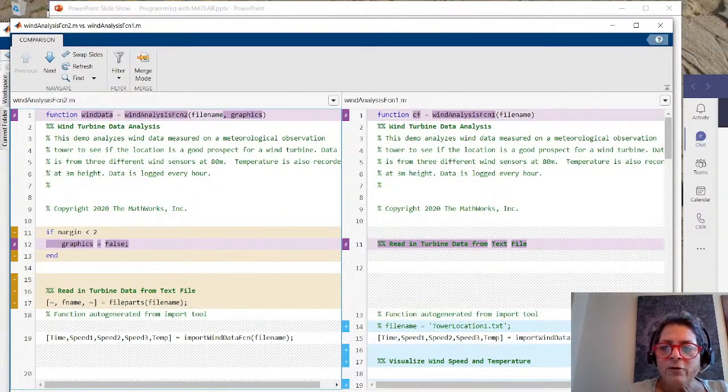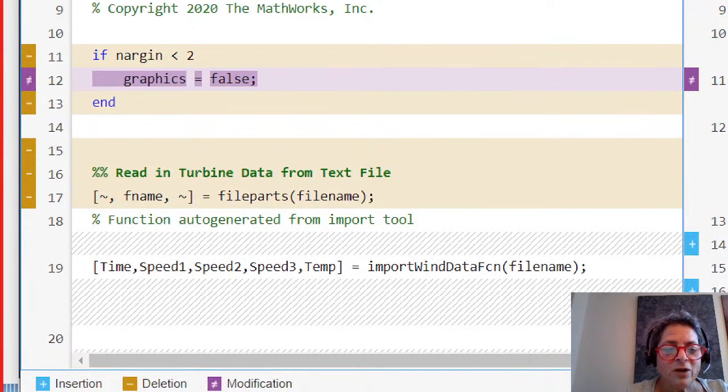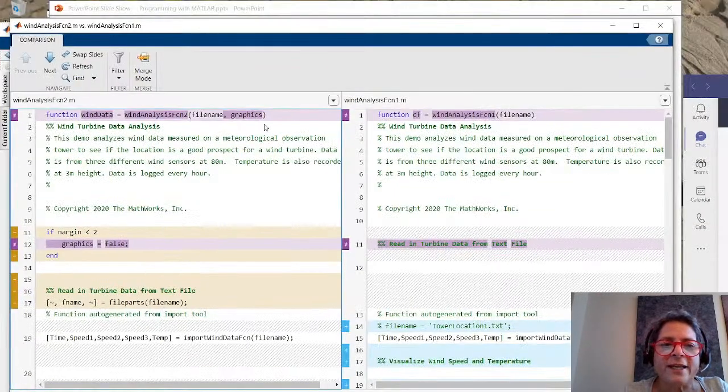You can tell where we've inserted things in blue, in the tannish color we can see deletions, and we can see modifications in purple. So we changed it so that there's a possible second input. And then you'll notice we put in an extra line of code here. Here I changed the reading of the data in.